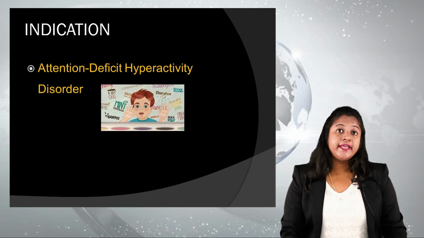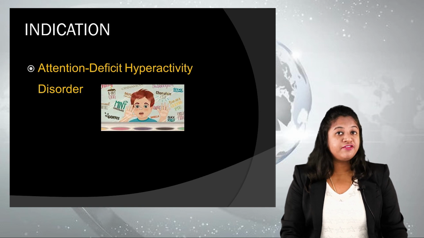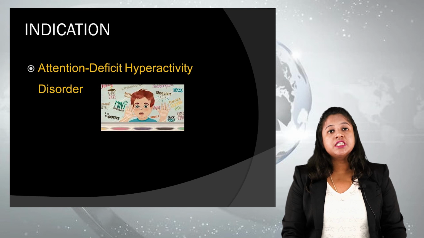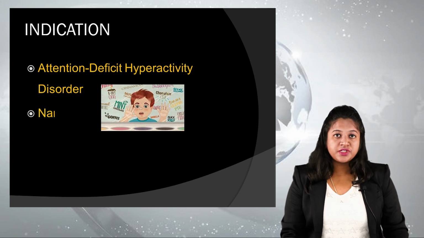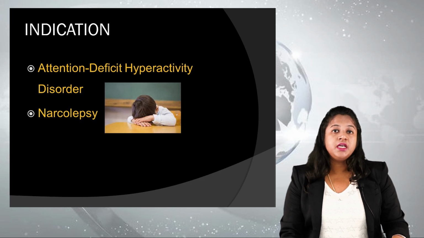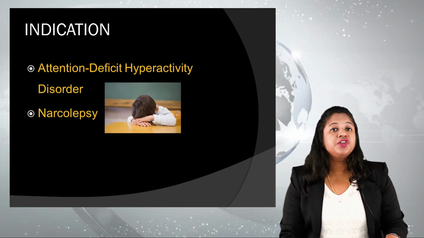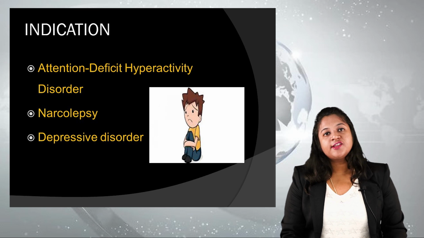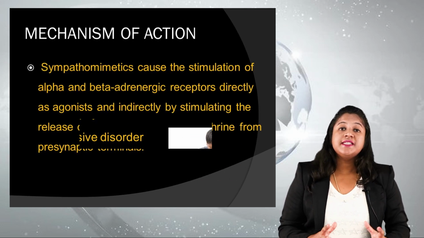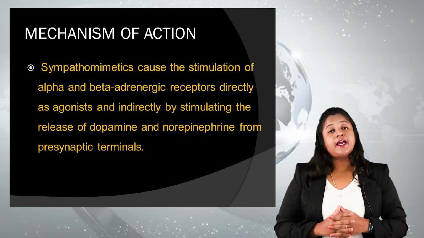Let us see the indications of methylphenidate. Number one, it is used in attention deficit hyperactivity disorder. Number two, it is used in narcolepsy. Third, it is used in depressive disorders, and also in obesity. So these are the indications of the drug methylphenidate.